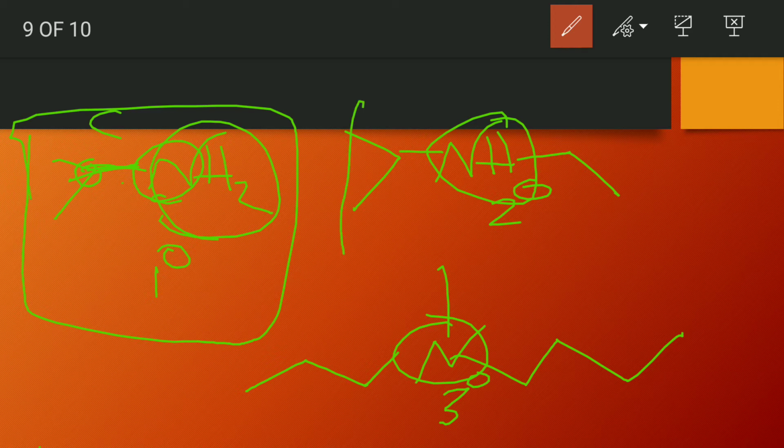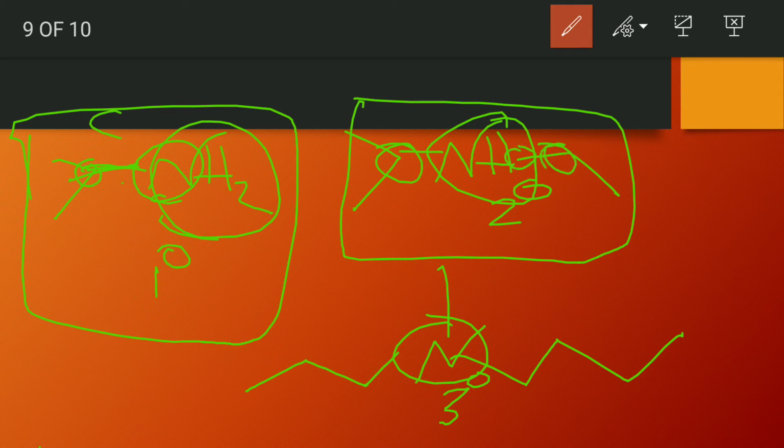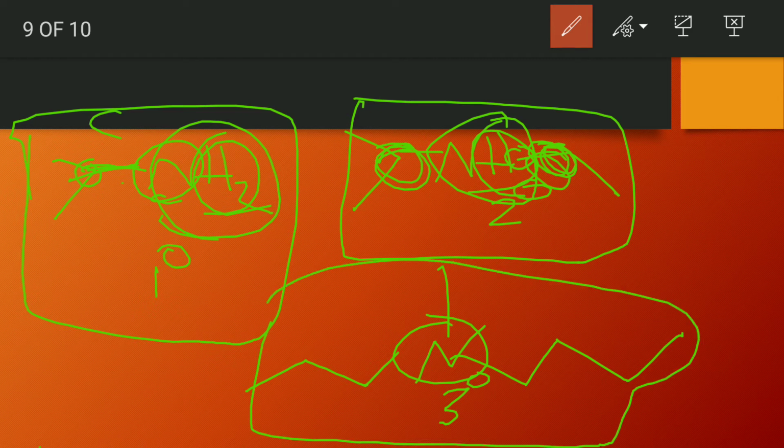In the second example, the nitrogen is directly attached to two carbons. Right? It is directly attached to two carbons. You must not check the hydrogen, but you have to check the number of bonds made by nitrogen with carbon. In the third example, it made three bonds with the carbon. So the degree of amine will be 3.